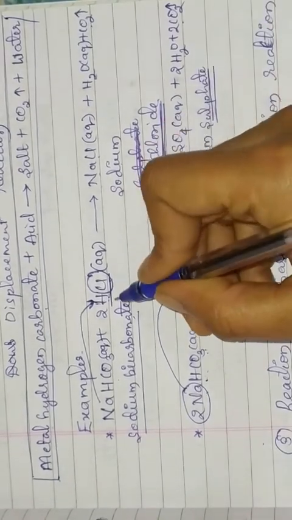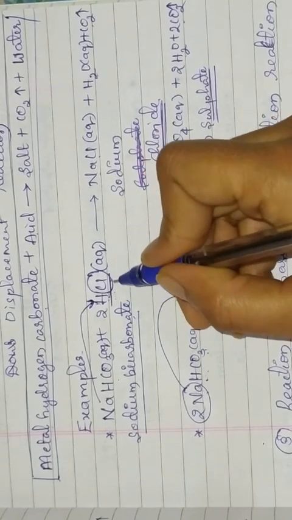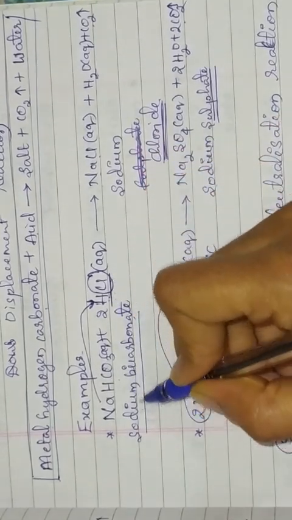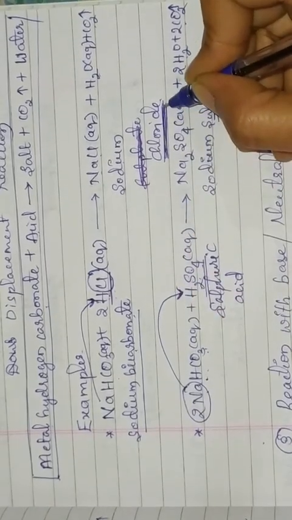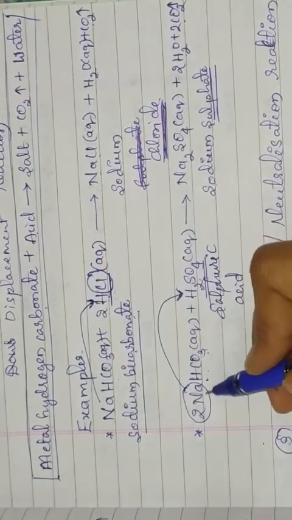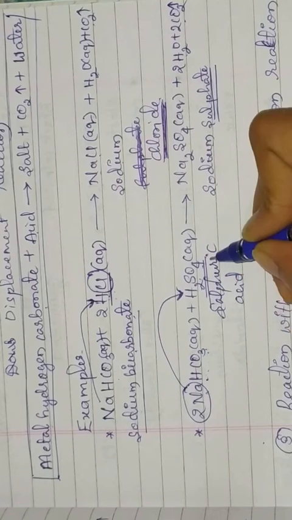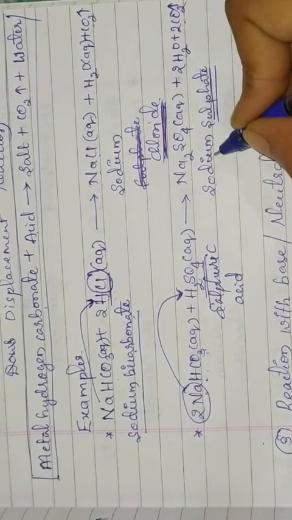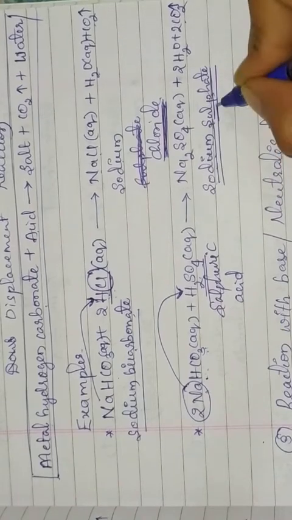When hydrochloric acid reacts with carbonates and sodium bicarbonate, metal chlorides are formed. But when metal hydrogen carbonates or metal carbonates react with sulfuric acid, metal sulfate is formed. In this example, sodium sulfate is formed.